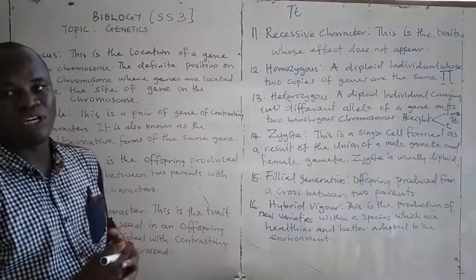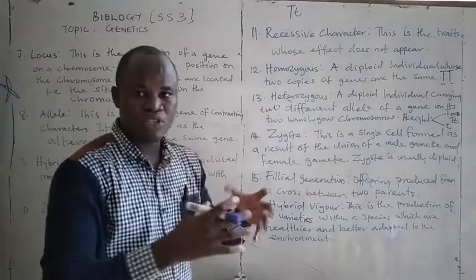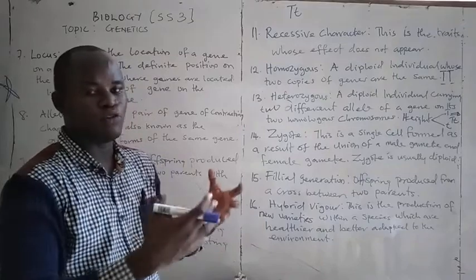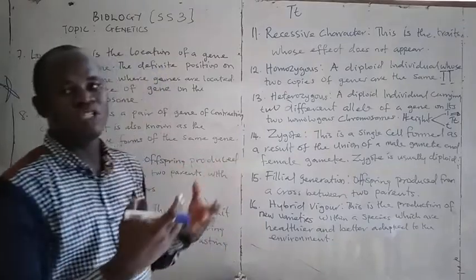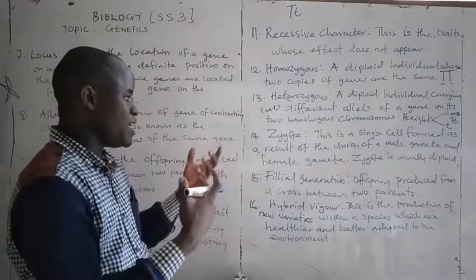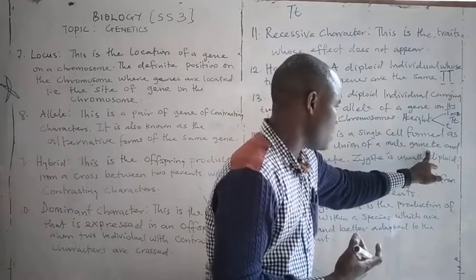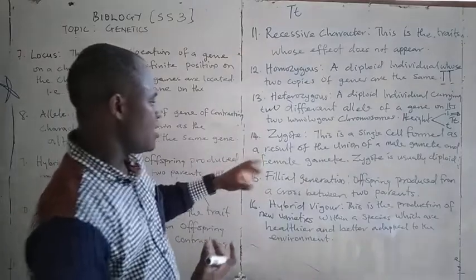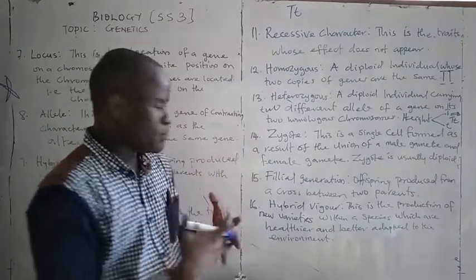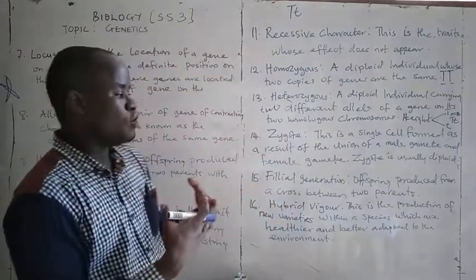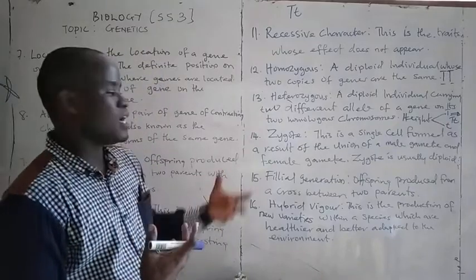The next one is zygote. What is a zygote? A zygote is a single cell formed as a result of a union between a male gamete and a female gamete. I've explained this before. The male gamete, the spermatozoa, and the egg cell. The product of the union of these two gametes is known as the zygote.